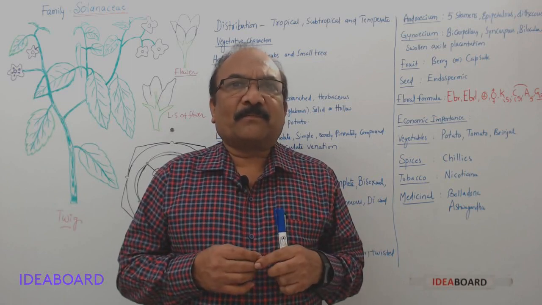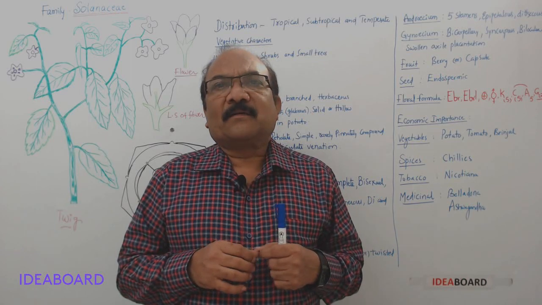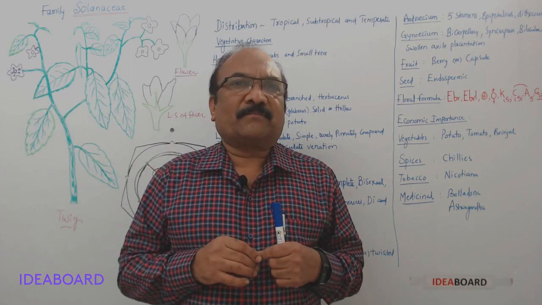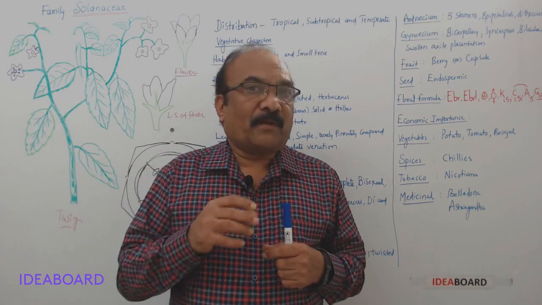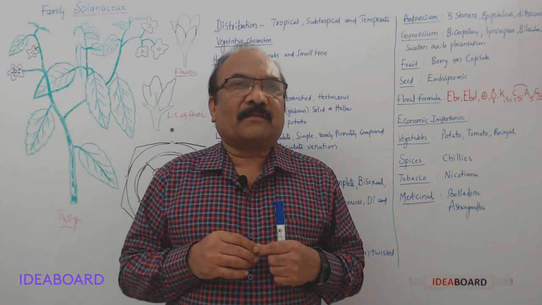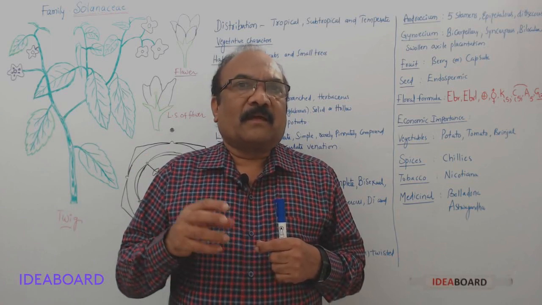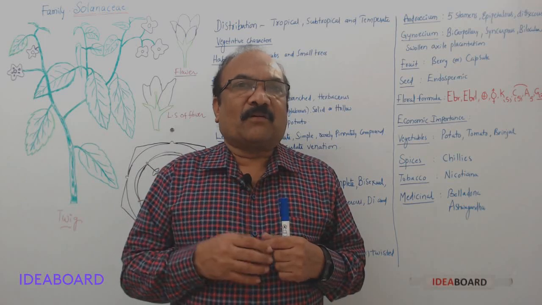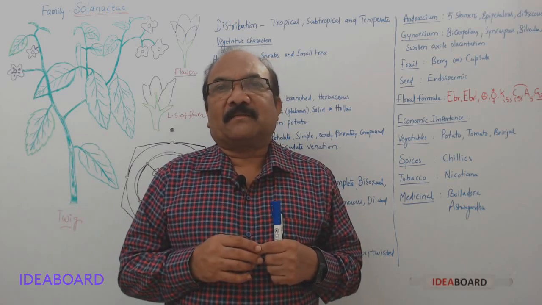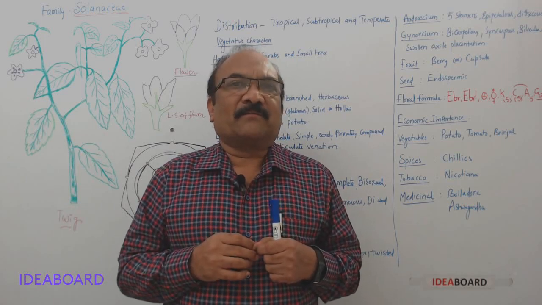Everyone knows potato. That potato plant belongs to the Solanaceae family. Like that, the tomato plant belongs to the Solanaceae family. Okay, and brinjal or eggplant belongs to the Solanaceae family.